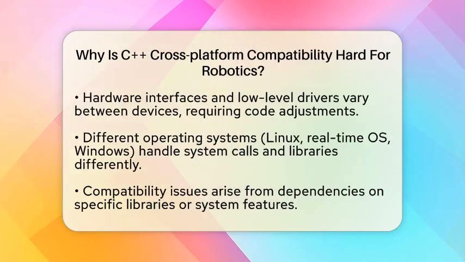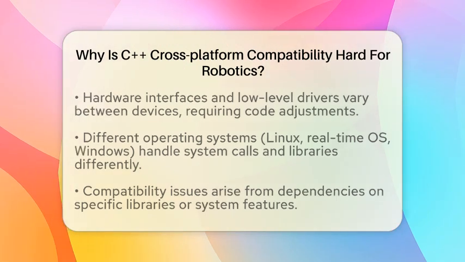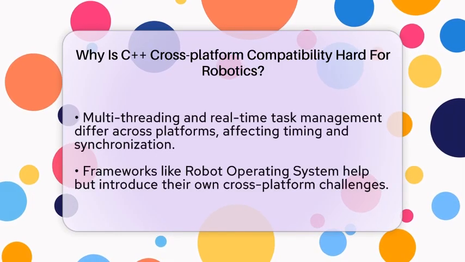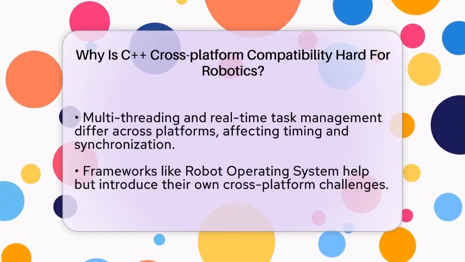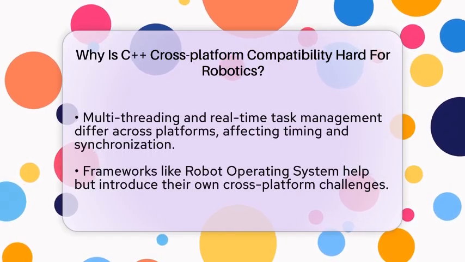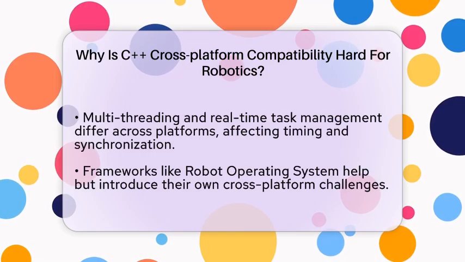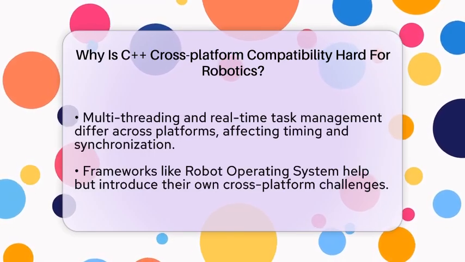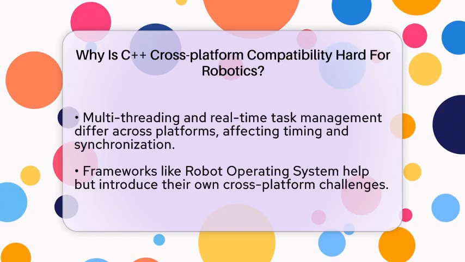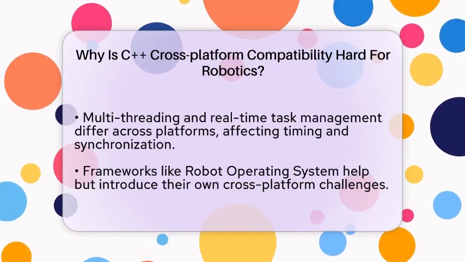Handling real-time tasks and multi-threading is another challenge. Robots often need to do many things at once, like moving a joint while processing sensor data. Different platforms handle multi-threading differently, making it tricky to keep timing consistent. If your code relies on specific timing or synchronization, it might work perfectly on one system but fail on another.